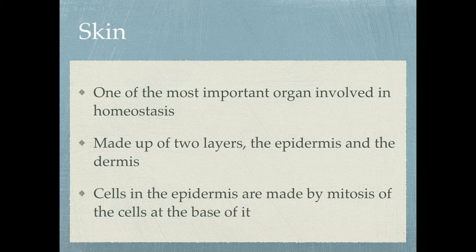Now, the skin is one of the most important organs involved in homeostasis. It is made up of two layers, the epidermis and the dermis. Now, cells in the epidermis are made by mitosis of the cells at the base of it. So basically, the cells at the uppermost layer of your skin are always being replaced by the cells growing from below.